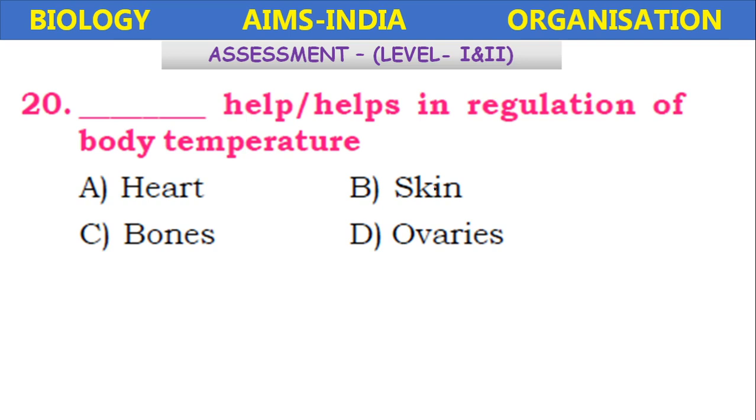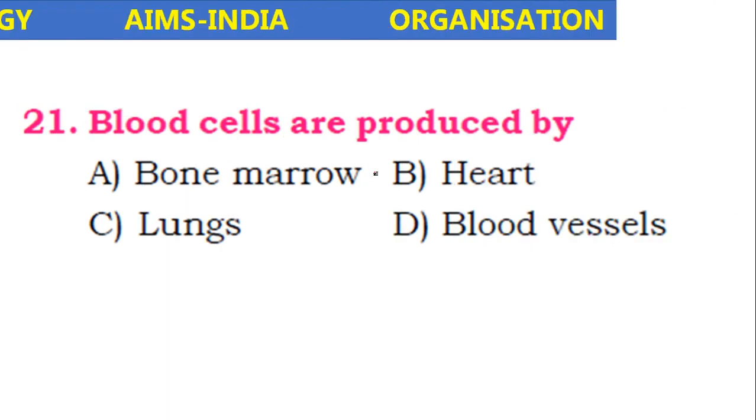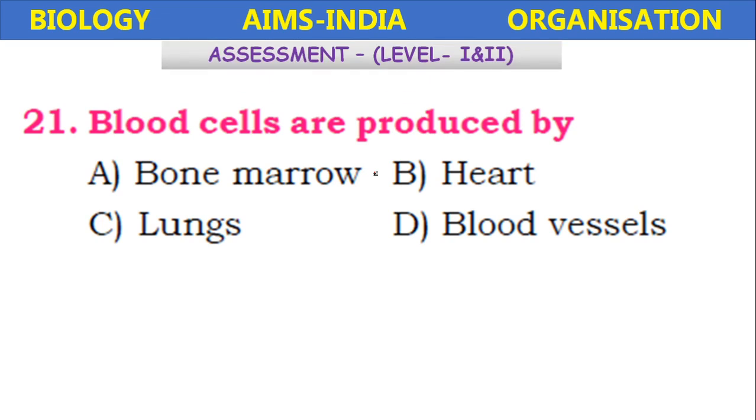___ helps in regulation of the body temperature: heart, skin, bones, ovaries. It is the integument system or skin which regulates the body temperature. Blood cells are produced by bone marrow, heart, lungs, blood vessels. The bone marrow, the tissue present in the middle of the bone, will form the new blood cells by mitosis, cell division.